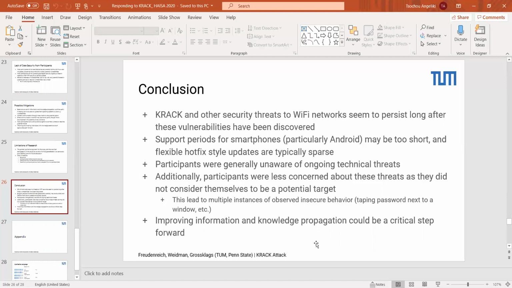And in addition to that, it was a double-edged sword because these participants were also less concerned about these threats, as they did not consider themselves to be a target. So considering information and knowledge propagation would be an interesting thing to consider in terms of how to educate the public better in the future about these concerns. So we'll stop there. I apologize for having to rush through and for the technical limitations.